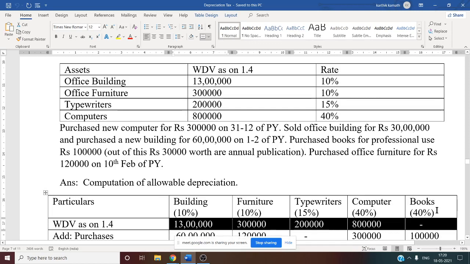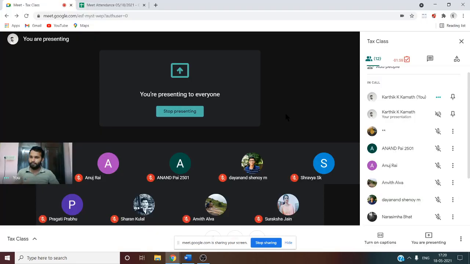Now after this, we know the format of depreciation, how to calculate depreciation under written down value method. That is nothing but written down value at the beginning of the previous year, add purchase or any addition made during the previous year, minus any sales made during the previous year or any transfer made during the previous year. Then you will get written down value before depreciation. Then you need to deduct depreciation. Then you will get written down value after depreciation.